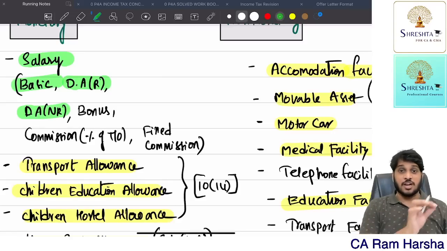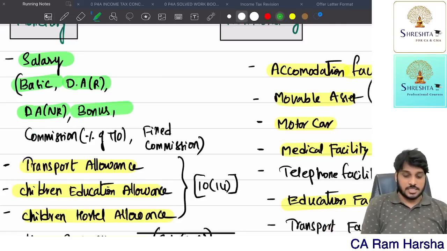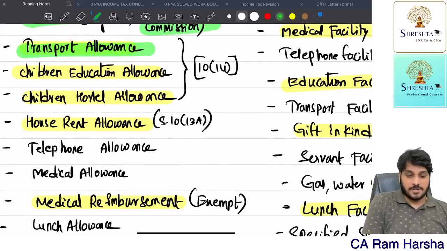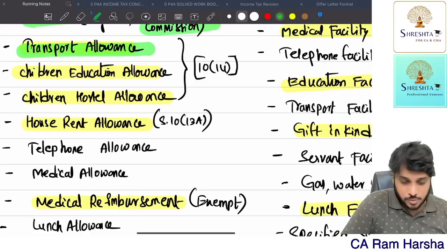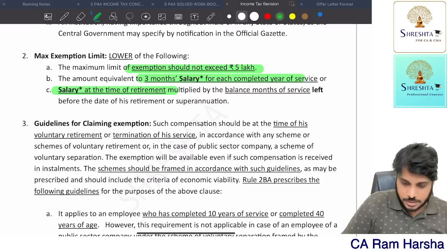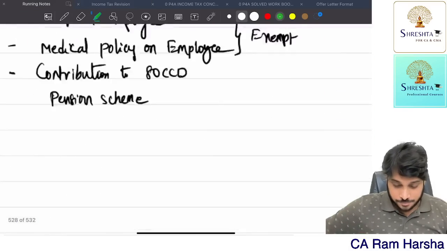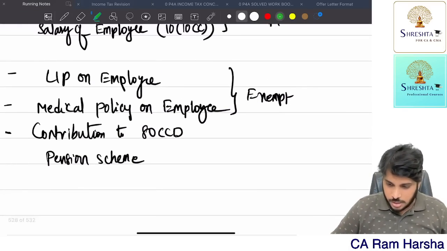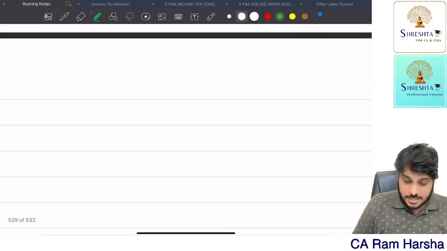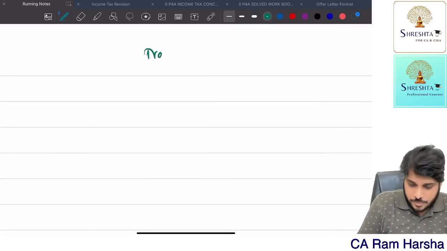That's a normal DA, not for retirement, fully taxable. Bonus is taxable, commission is taxable, fixed commission is taxable. Transport allowance. Now, what is this transport allowance? Just a minute. So there is something called transport allowance.